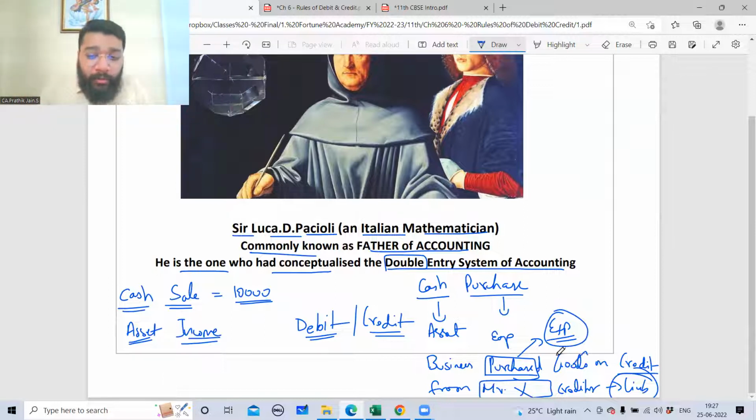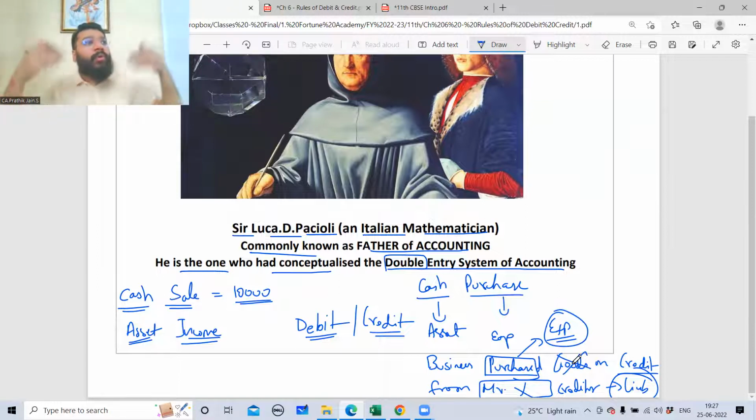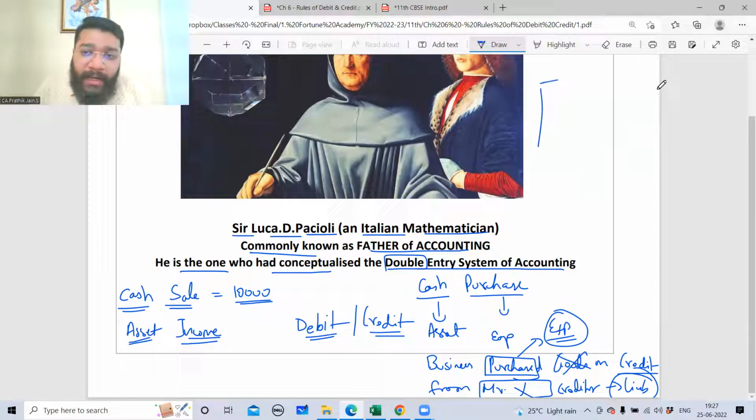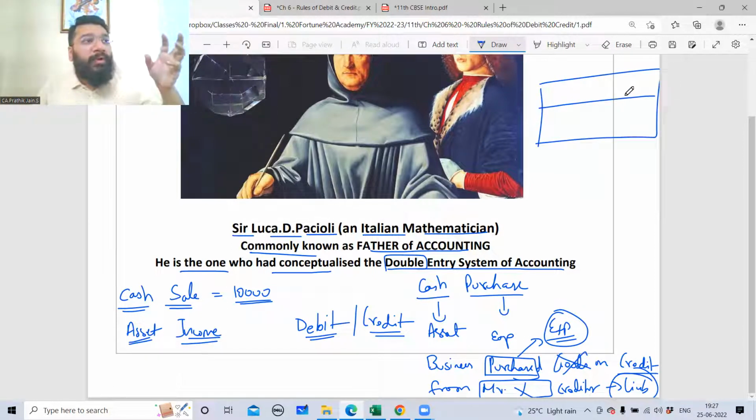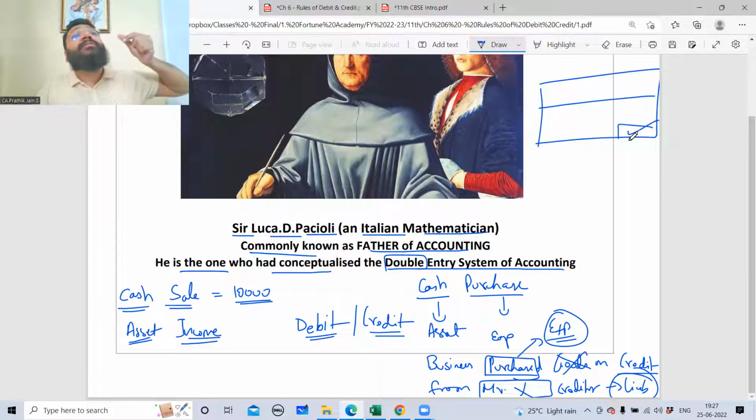Why is goods not coming into the picture? Because goods is something at the end of the year. Because goods comes and goes throughout the year. Today you'll buy 50 goods, tomorrow you'll sell 20 goods, again you'll buy 30 goods, again you'll sell 40 goods. So what you do is, out of the books, you maintain a separate document called an inventory book or stock book, wherein you will record what all is coming in and what all is going out. At the end of the year, you will check what is the stock remaining. For this stock, you will pass an adjustment entry. So goods will not impact.